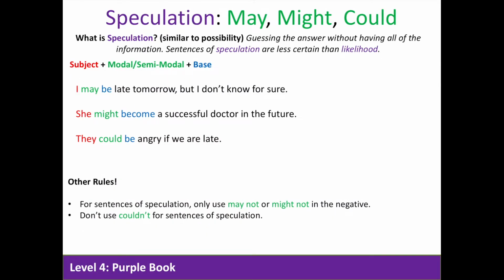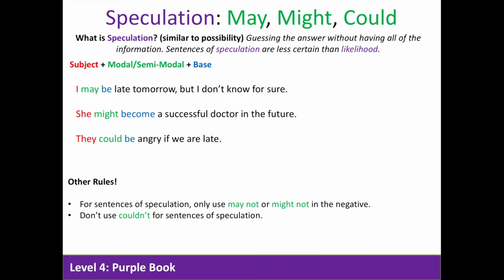So speculation is something similar to possibility. Again, here we're guessing the answer without having all of the information. Sentences of speculation are less certain than likelihood. In English, we'll use modals may, might, and could to talk about speculation. Our sentence structure, again, start with the subject, followed by the modal or the semi-modal, and then the base verb. Here we have some examples. Pause the video, have a look at the examples.